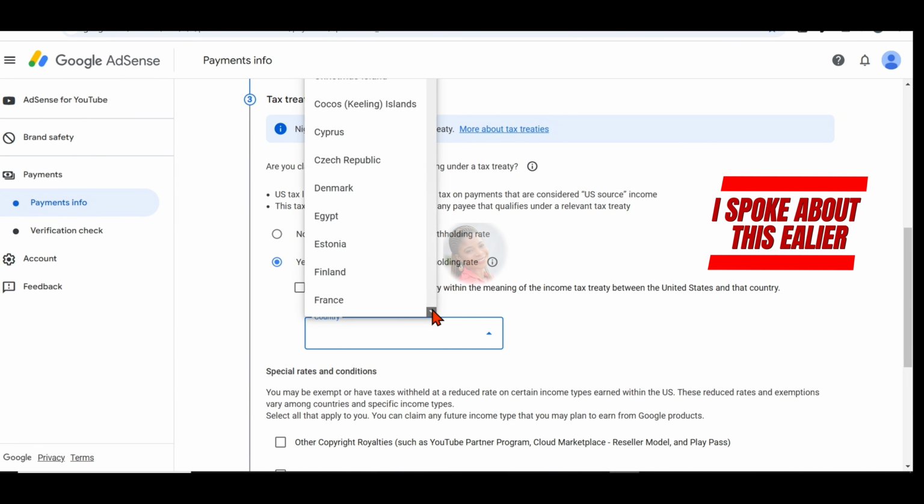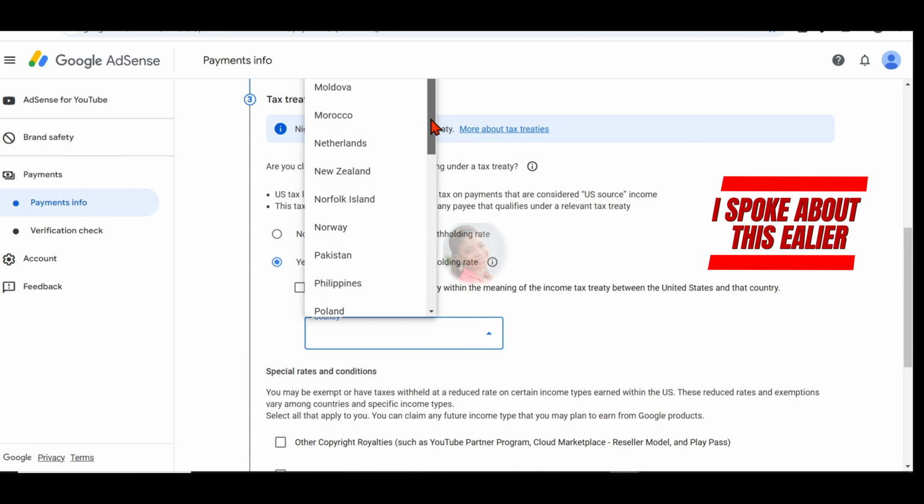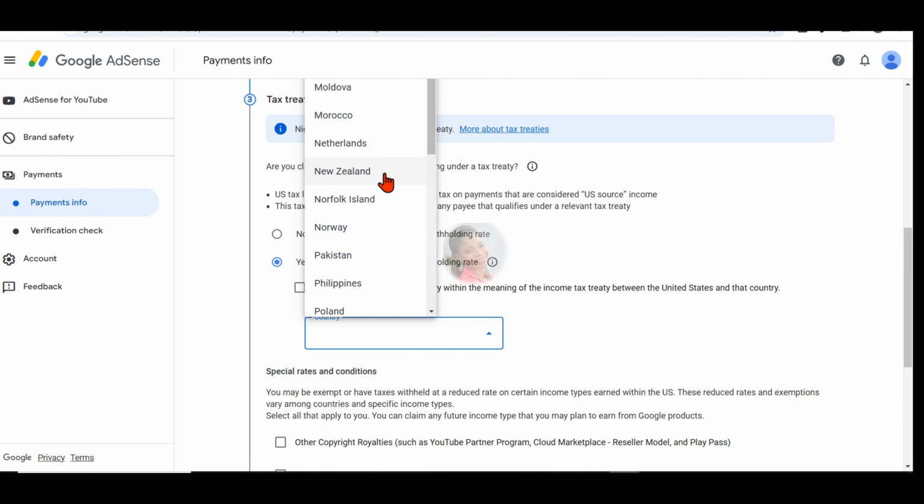If your country is eligible, just click on yes. Click on the drop down arrow and select your country. You can see as I'm scrolling down, you can't find Nigeria among all these lists. I'm so sorry if you're from Nigeria.